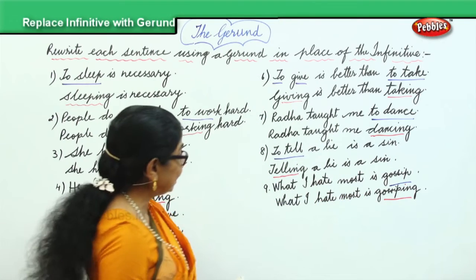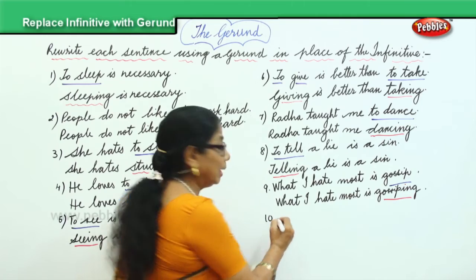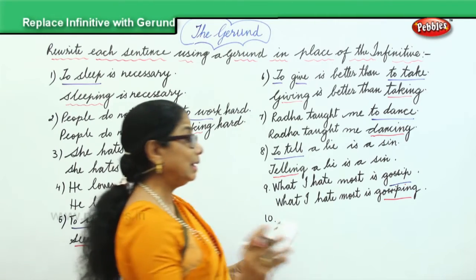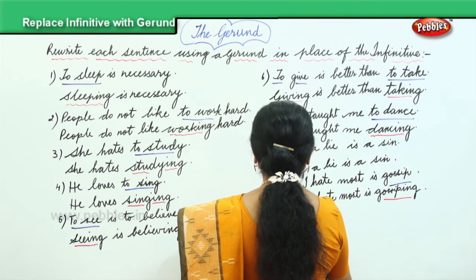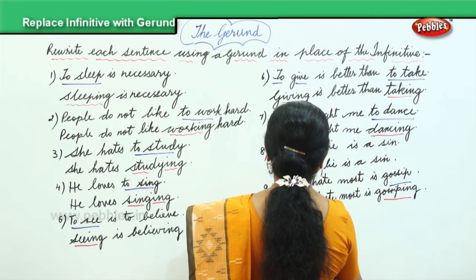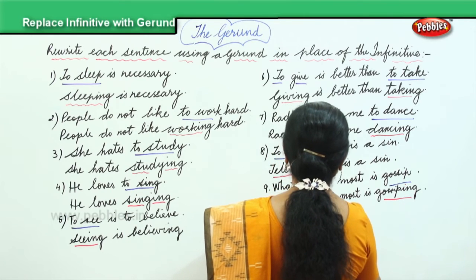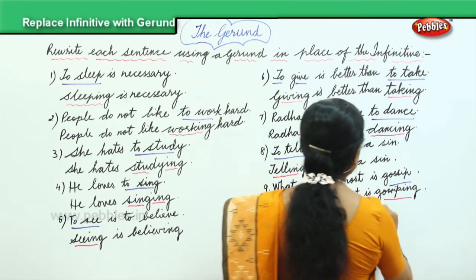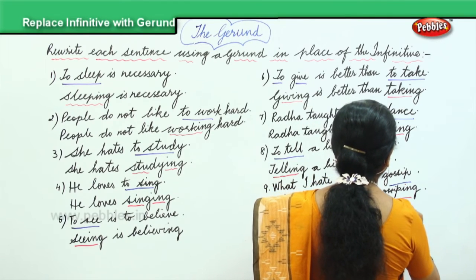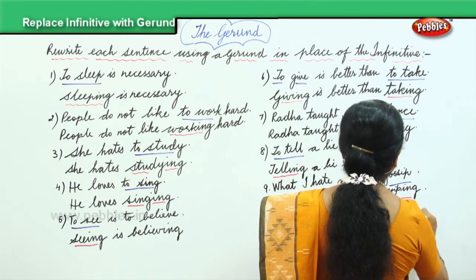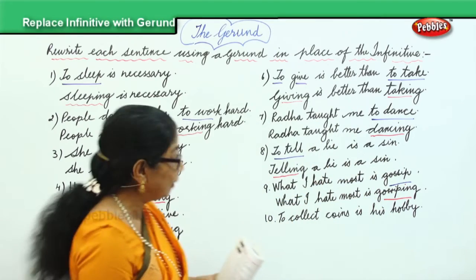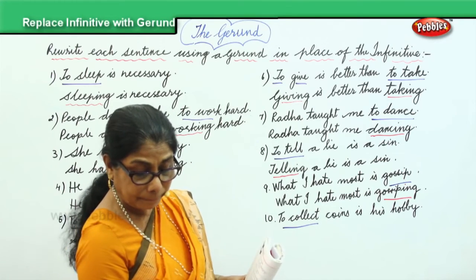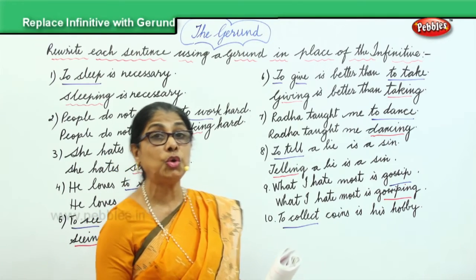Finally, we have a last sentence for you. The last sentence says, to collect coins is his hobby. To collect is the infinitive, and we're changing the to collect infinitive into a gerund.